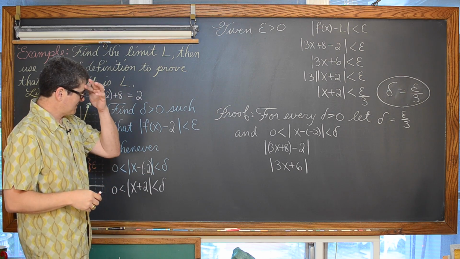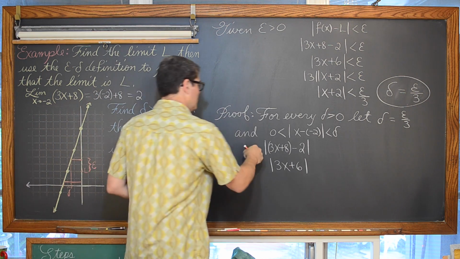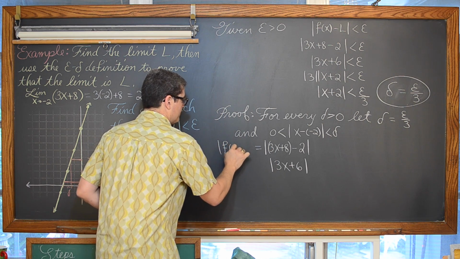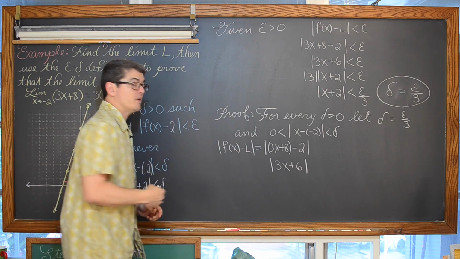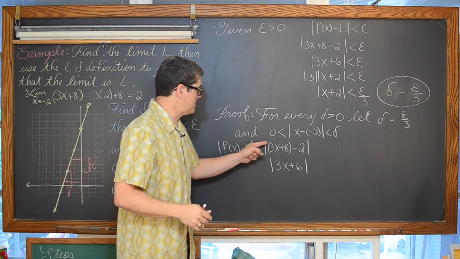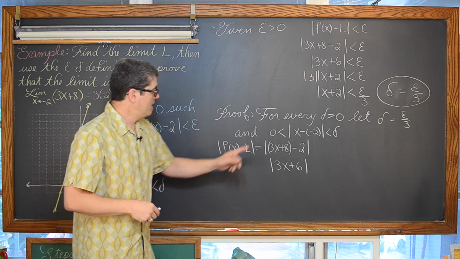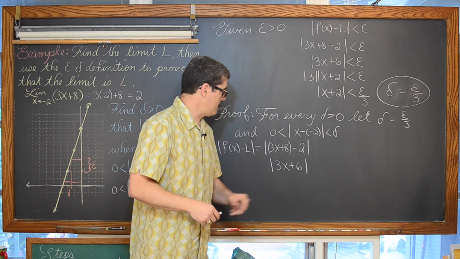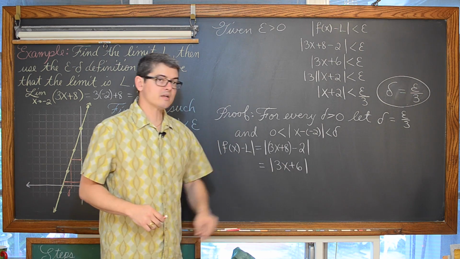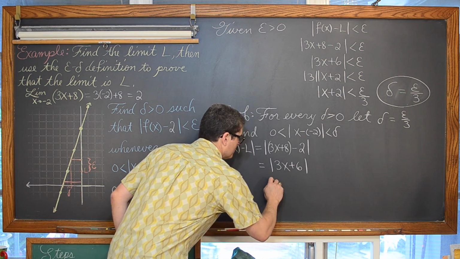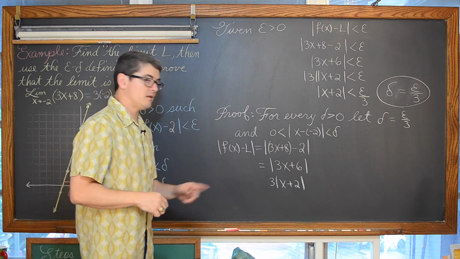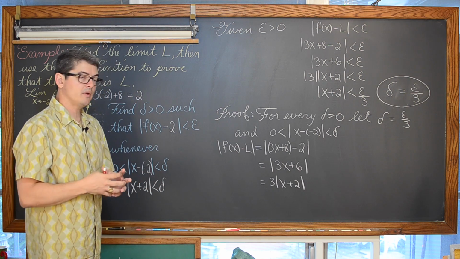And actually, I want to pause here for a second. Let's say that this expression is our absolute value of f of x minus L. I want to just have that written there so we have it to reference at the end of our proof. So the absolute value of f of x minus L is equal to the absolute value of 3x plus 8 minus 2. 8 minus 2, of course, is equal to 6. Now we have our 3x plus 6. We're going to take out our factor of 3 and get 3 times x plus 2. And this f of x minus L is still equal to that expression.